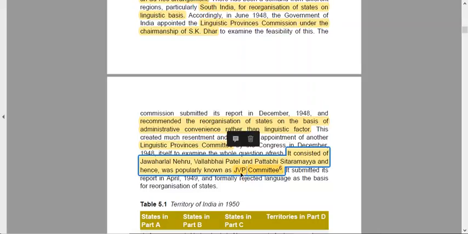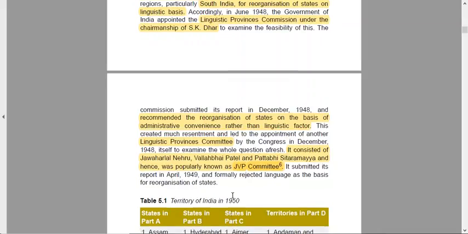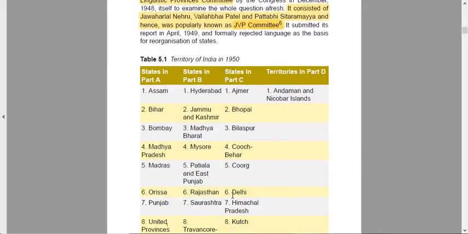So that is why it was acronymed as the JVP committee. It submitted its report in April 1949 and formally rejected language as the basis of reorganization. This committee also rejected it, so S.K. Dhar's committee, the Linguistic Province Commission, rejected language as the basis of demarcation, and the JVP committee rejected language as the basis of demarcation.